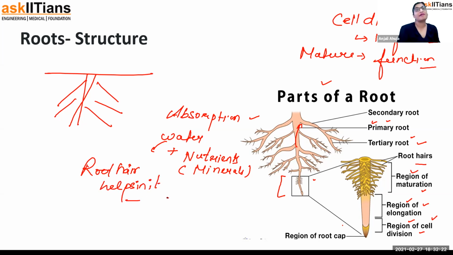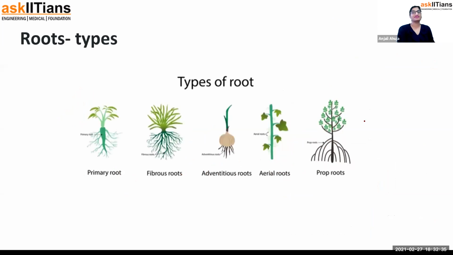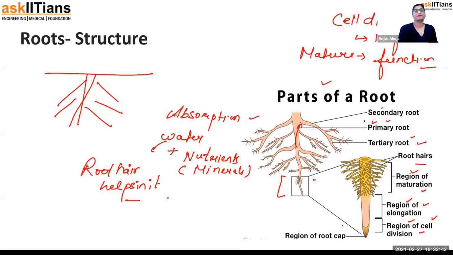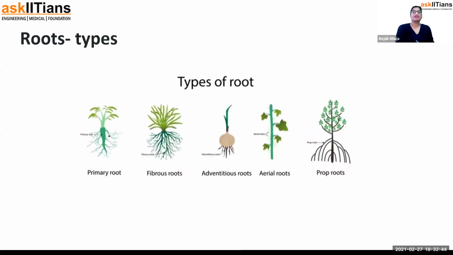These are the parts of the root, and I suppose now this thing is very clear to you. Now guys, you might be wondering about this labeling: primary root, secondary root, tertiary root. Things will become more clear to you after you understand types of root. Do I have a blank space? Okay, so basically let me tell you, roots are of two types: primary and fibrous. These three I'll tell you later. But these are the primary root and fibrous root.